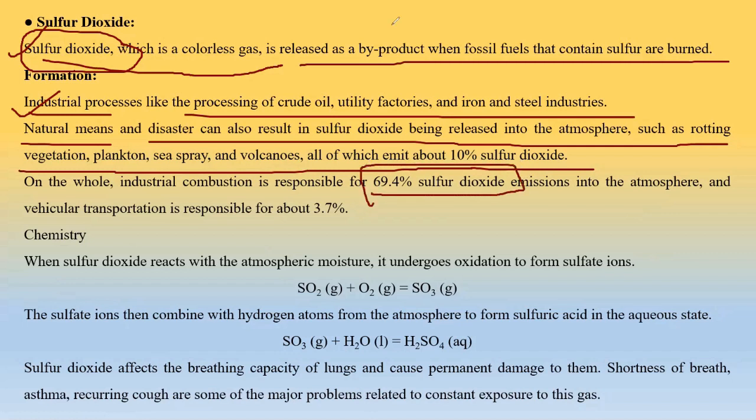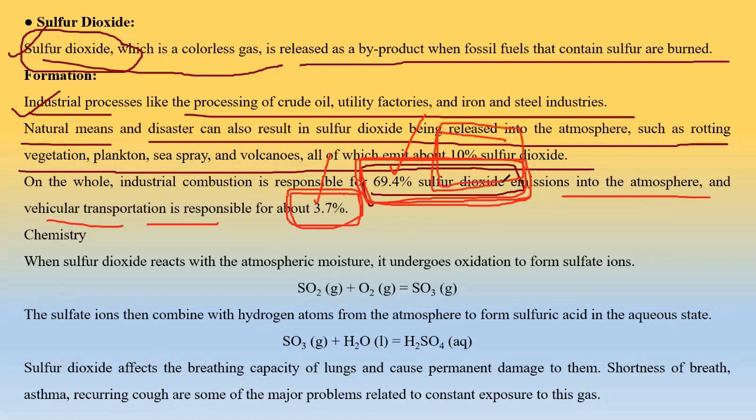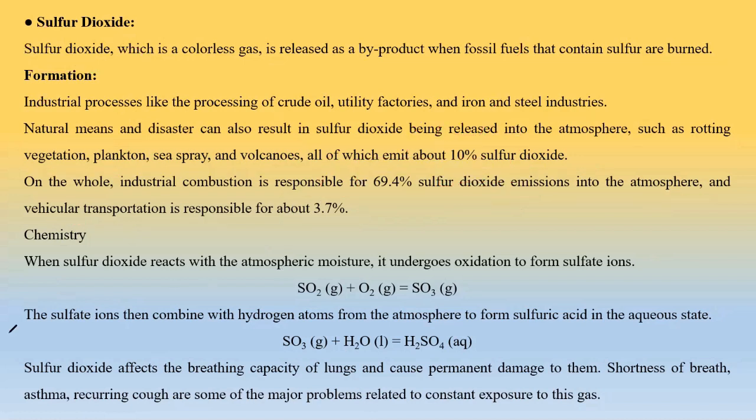See, industrial, this particular thing has 69.4. I'm marking again and again in red. Big contribution into the atmosphere. And vehicle transportation is responsible for 3.7%. So try to remember these percentages: industry results in 69.4%, whereas vehicles result in 3.7%, and the rest is contributed mainly by nature, that is 10%. Okay. So three things we need to remember. One is 69.4, another is 3.7, third one is 10%, right?